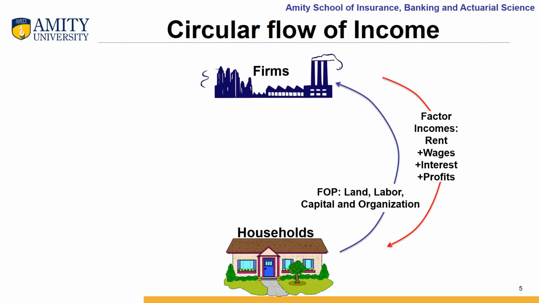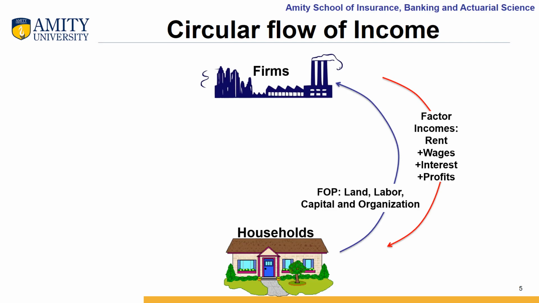Those who have provided land, they will get the rent for it. Those who have provided labor, they will get wages for it. Those who have provided capital, they will get interest for it. And those who have provided the entrepreneurship skills, those who are the owners of the organization, they will get profits for these services. So for all these factors of production, we have factor income. So the households are providing factors of production to the business firms and are in return getting the factor payments or factor incomes in the form of rent, wages, interest, and profit.